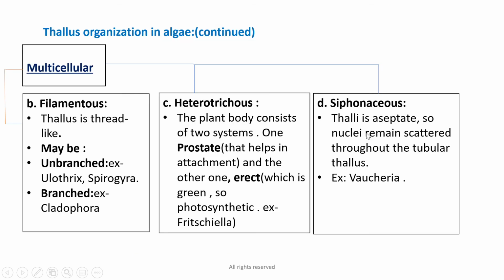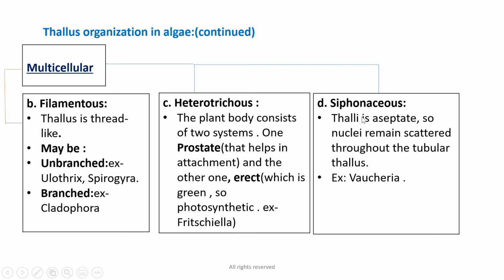Then heterotrichous type. When the plant body consists of two systems, one prostrate that helps in attachment and the other one erect, which is green, so photosynthetic. So these are heterotrichous. The plant body consists of two systems. That's why it is known as hetero. One is prostrate and another is erect. For example, Fritschiella is a good example of it. This is very important.